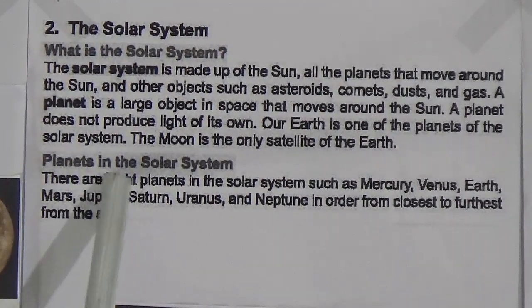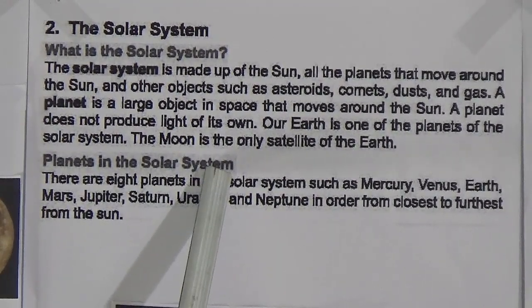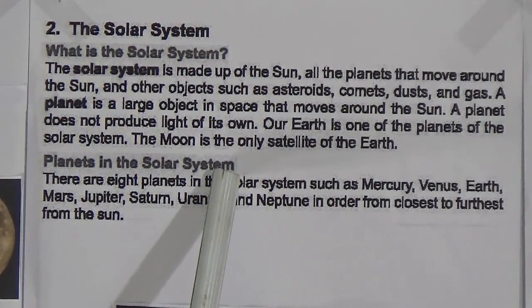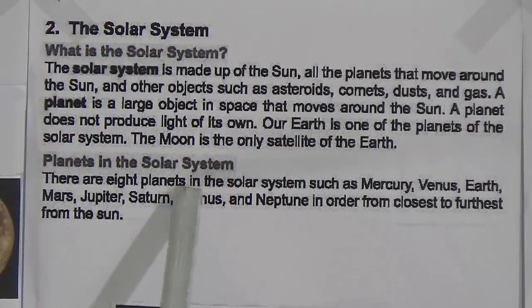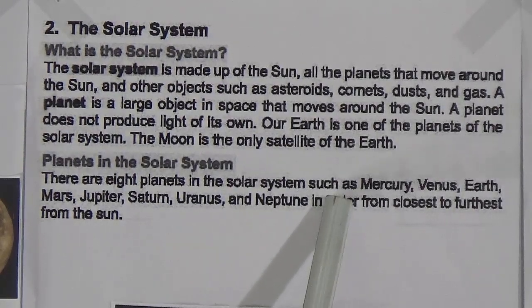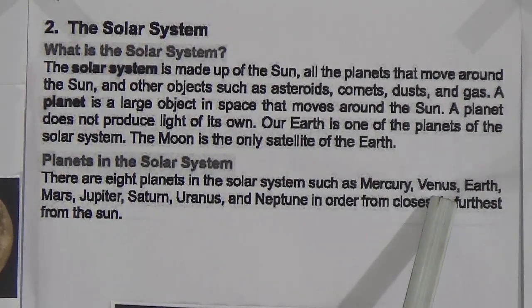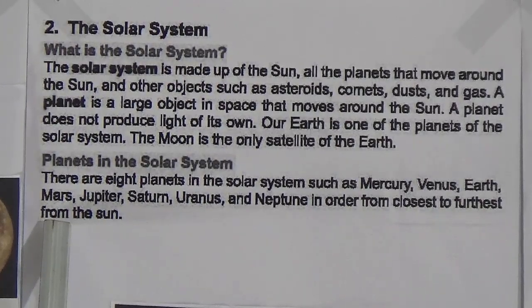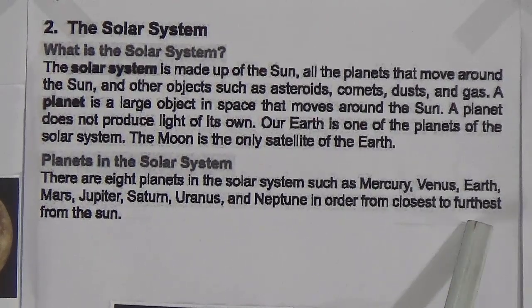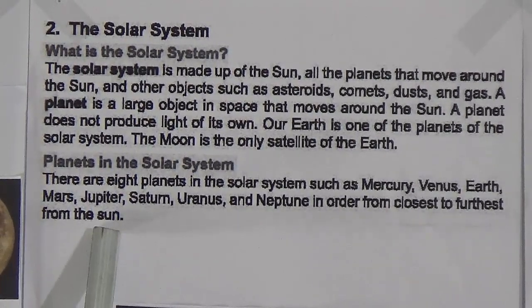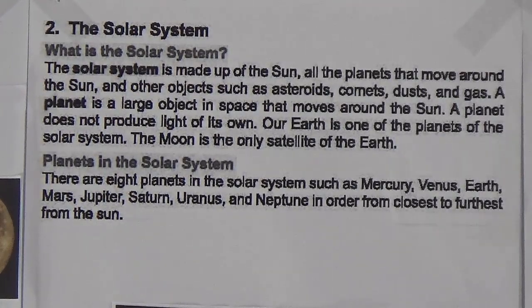Now, planets in the solar system. Now we will know how many planets are in our solar system. There are 8 planets in the solar system: Mercury, Venus, Earth, Mars, Jupiter, Saturn, Uranus and Neptune, in order from closest to farthest from the sun. If you look at this picture, you can see this is the sun.